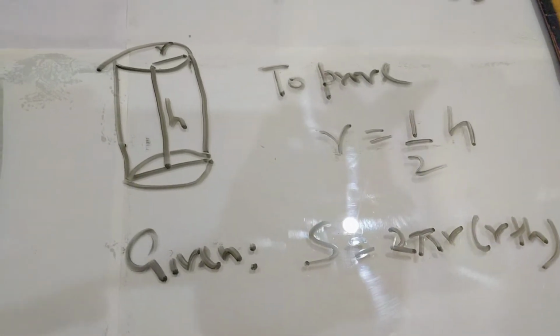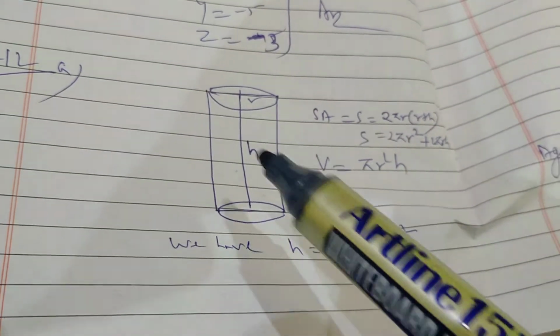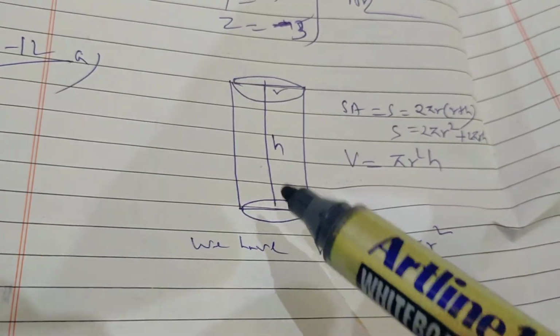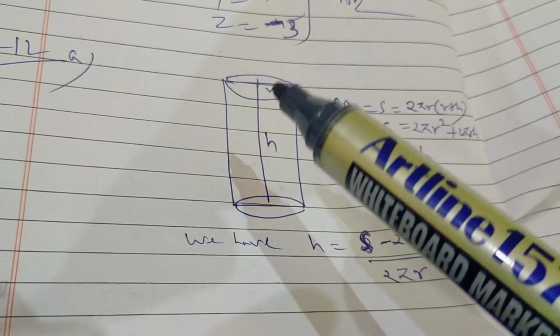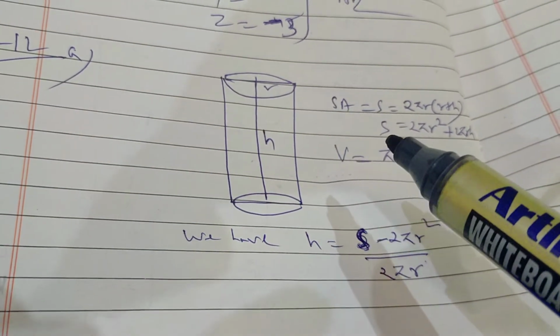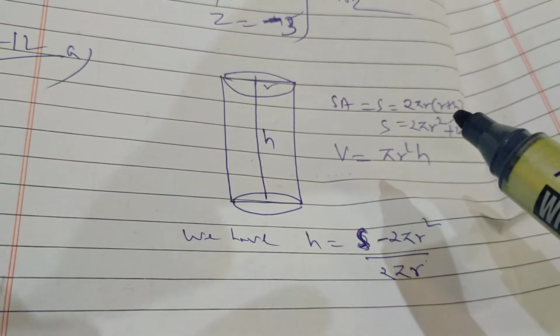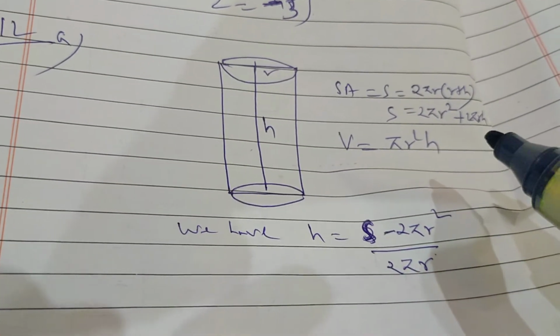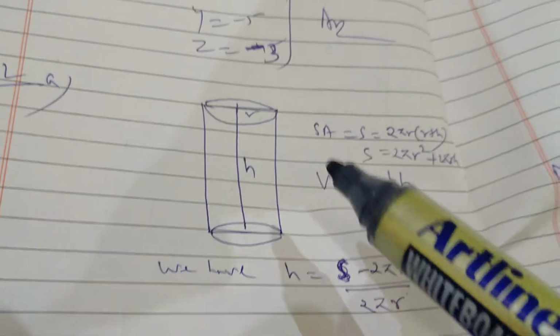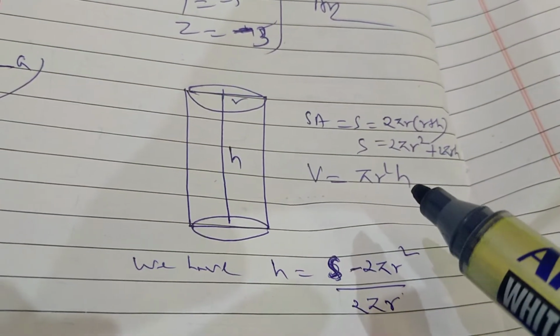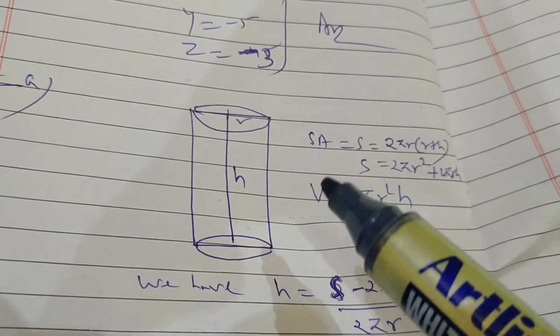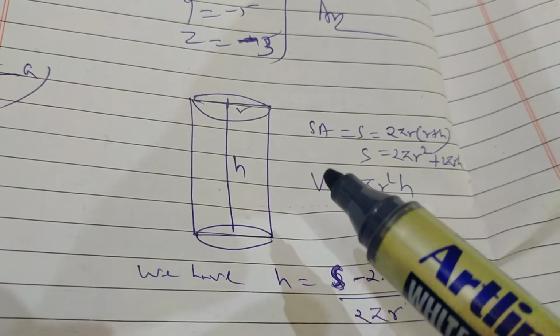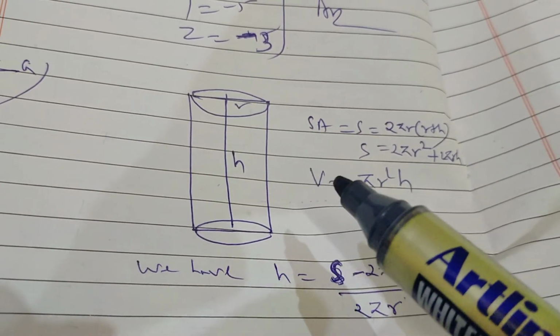Okay, so students, see here, I have drawn this on the piece of paper. Height is h, radius is r, and the surface area is equal to 2 pi r (r + h). If you multiply inside the bracket, it will be 2 pi r square plus 2 pi rh. And the volume of the cylinder is pi r square h, because we have to maximize the volume. So we have to make the function for this volume.